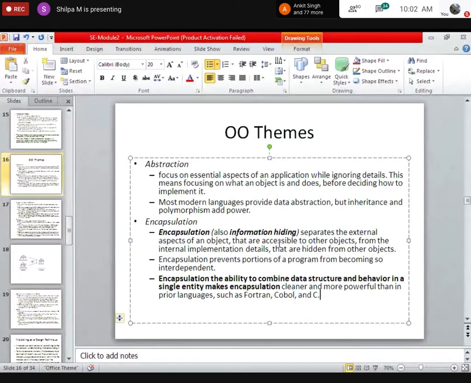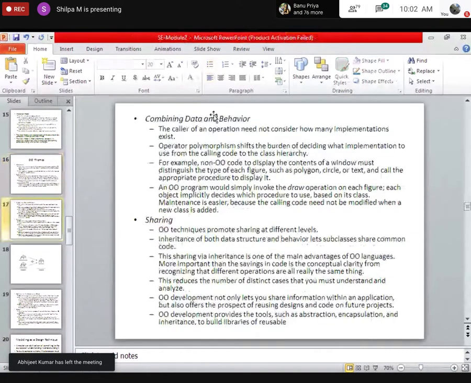So such kind of information hiding is possible when we are encapsulating the data and the behavior that manipulates the data. So this is nothing but combining data and behavior.